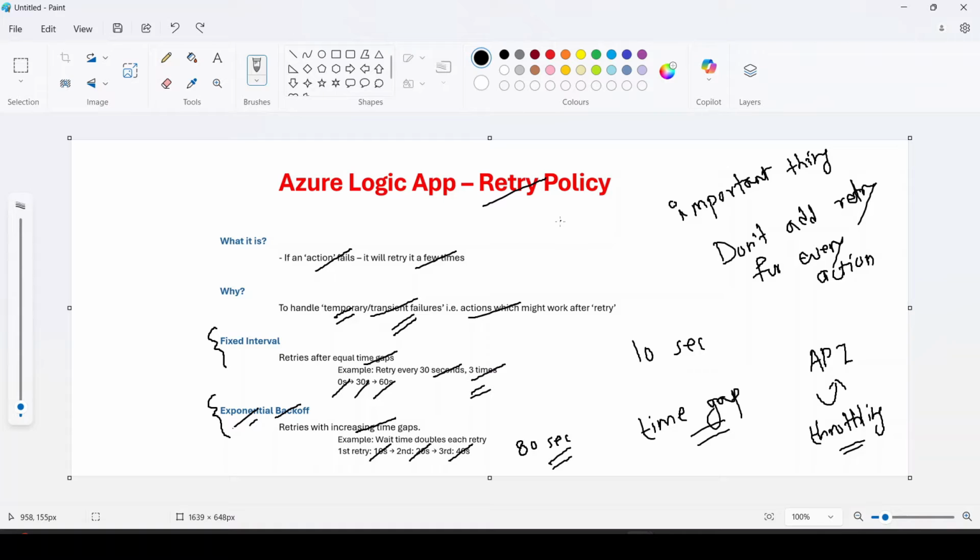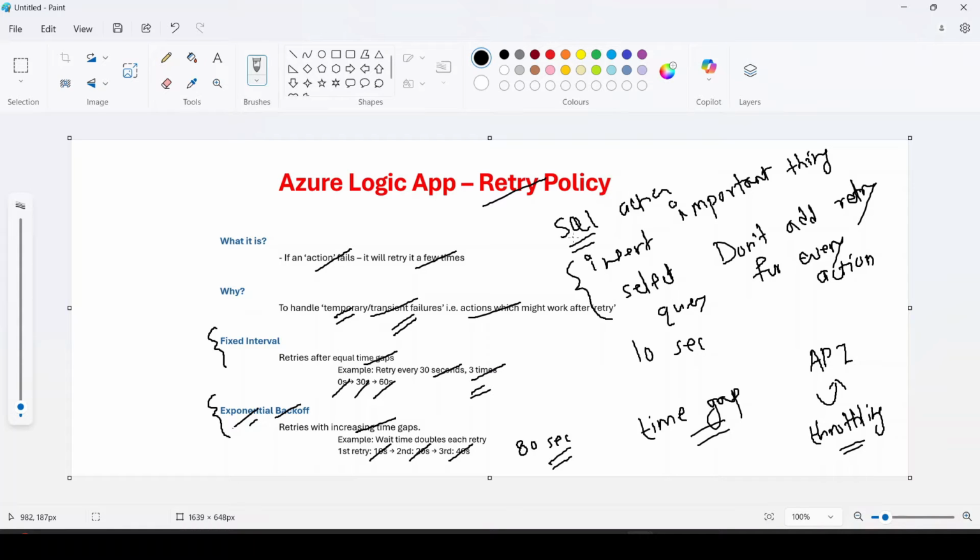Now if we discuss an example of, let's say, a SQL action. Let's say we have some insert query or select star query, and we are sure that such a SQL query will never fail. In such a case, we should not add a retry policy. This insert or select star query may fail if our query itself is wrong. But if you are sure that such transient or temporary errors are not thrown by our SQL query, in such a case we should not add a retry policy. So again, it depends on that particular action.